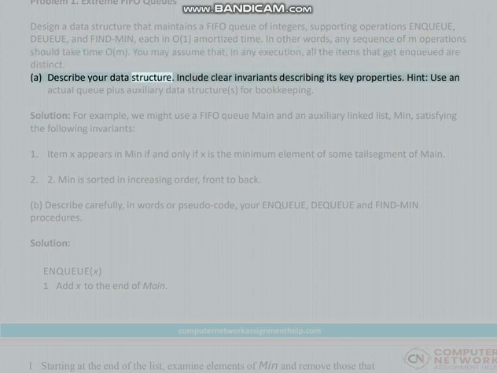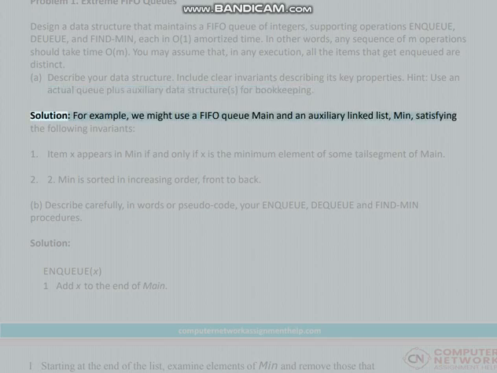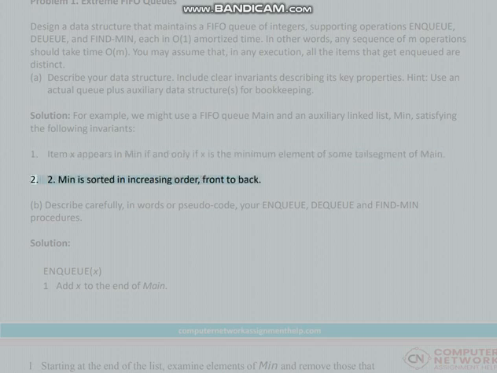A. Describe your data structure. Include clear invariants describing its key properties. Hint: use an actual queue plus auxiliary data structures for bookkeeping. Solution: for example, we might use a FIFO queue main and an auxiliary linked list, min, satisfying the following invariants. 1. Item X appears in min if and only if X is the minimum element of some tail segment of main. 2. Min is sorted in increasing order, front to back.